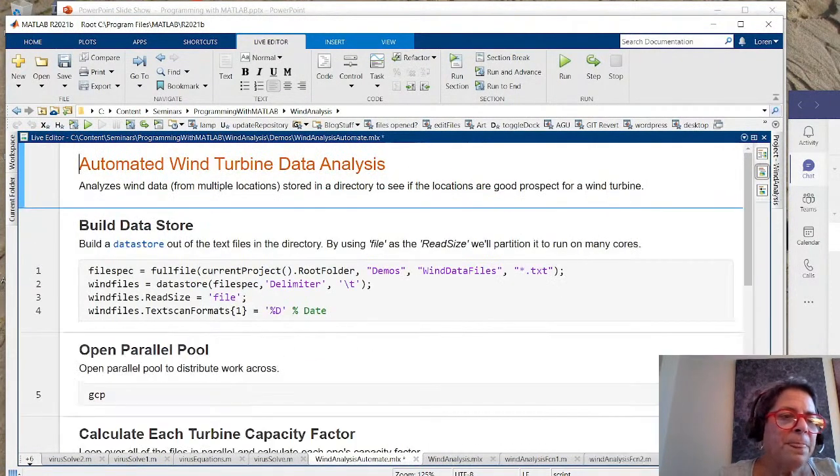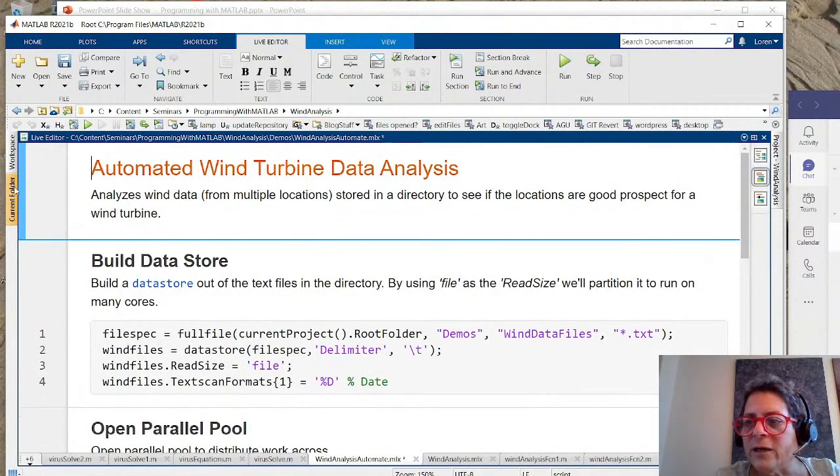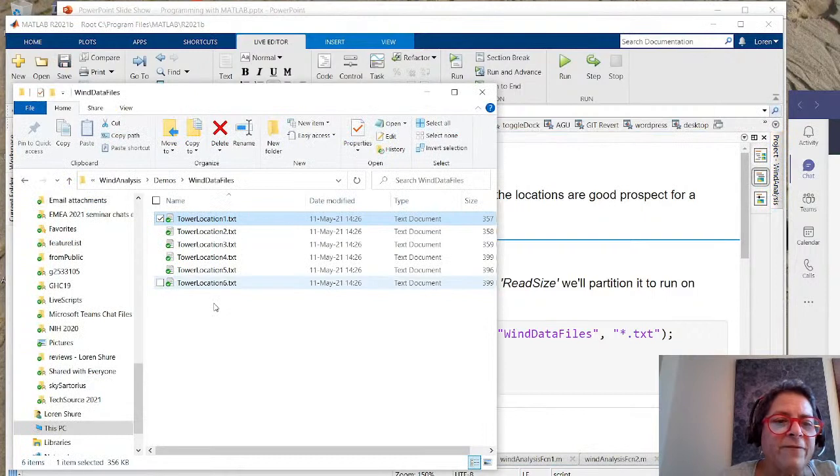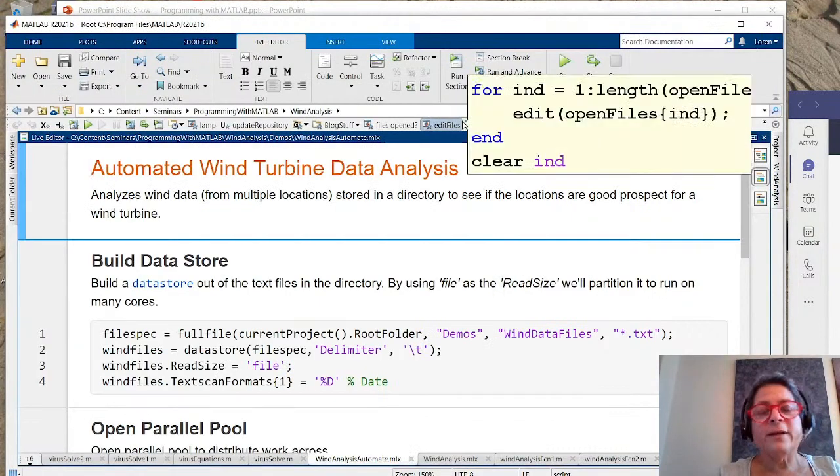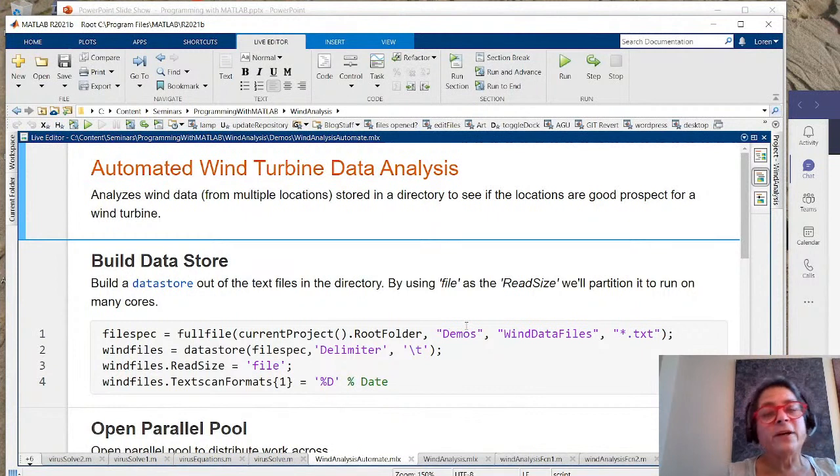So if we come back over here, here I have that folder, that WindData files, and you'll see I have 6 files in it. But often when you're doing this, you have hundreds of files. And I really don't want to think about it. I can count them, I can find out the number of files and then loop over that number. But I don't need to think about it that way. I can be more programmatic about it.